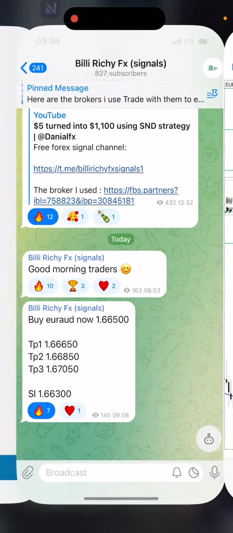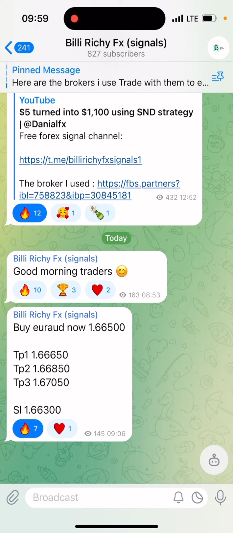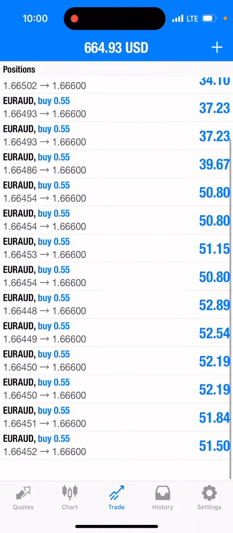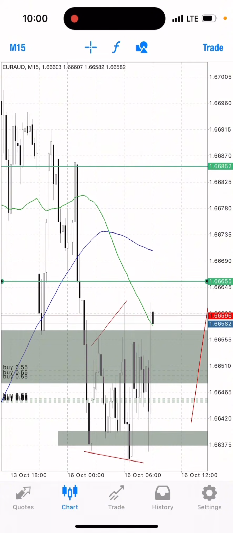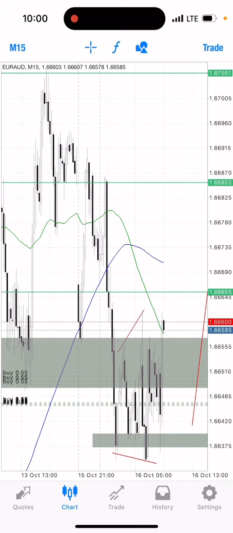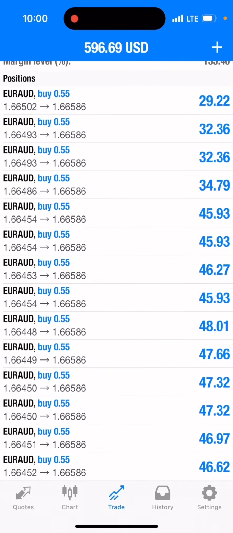After I entered my buy, I sent out a signal for them to buy, and I gave them three take profits and my stop loss. Currently we are approaching our take profit one. Here's take profit one, take profit two, and take profit three is at this resistance level, where I'm expecting the market to go. Let me take a screenshot and update them on the Telegram channel.